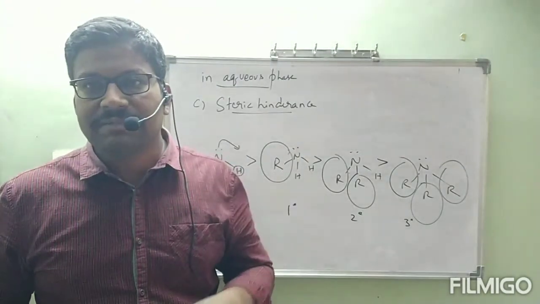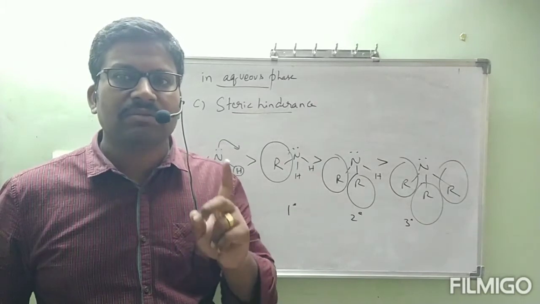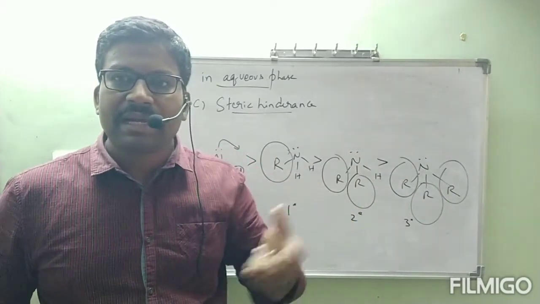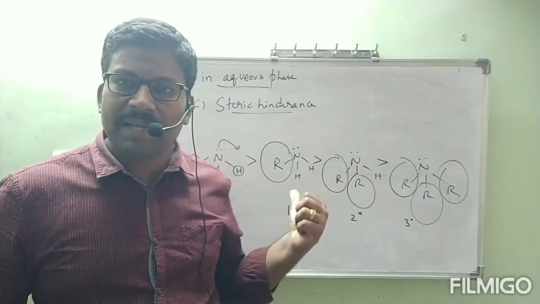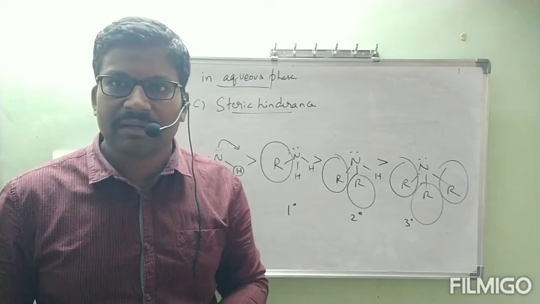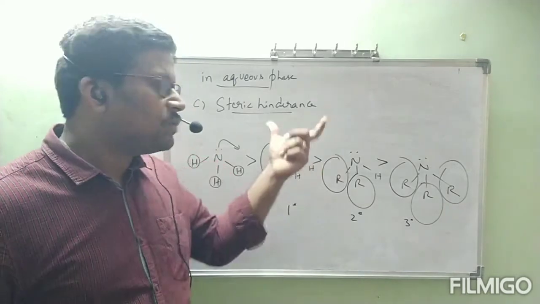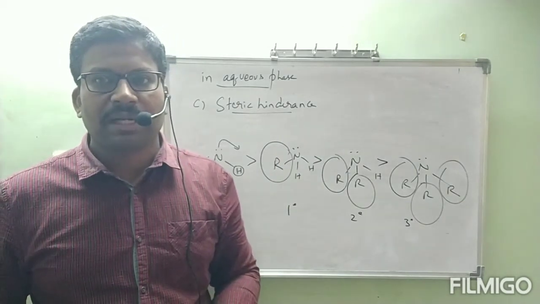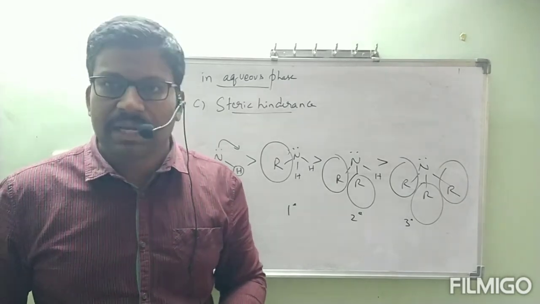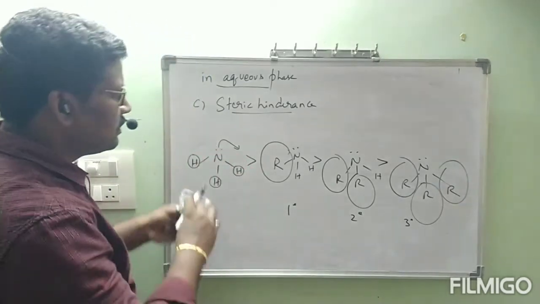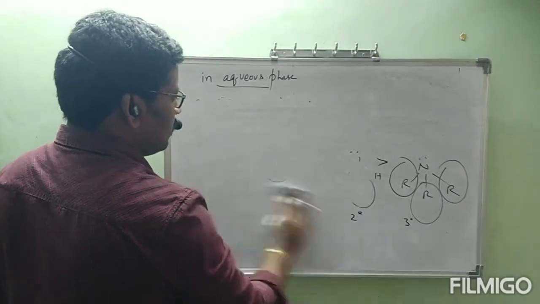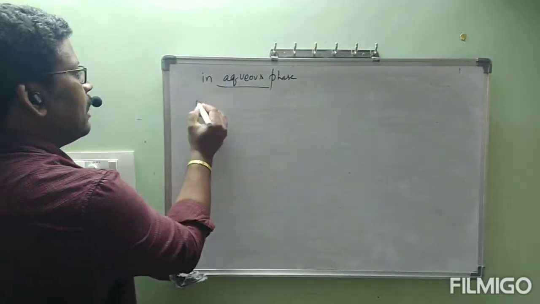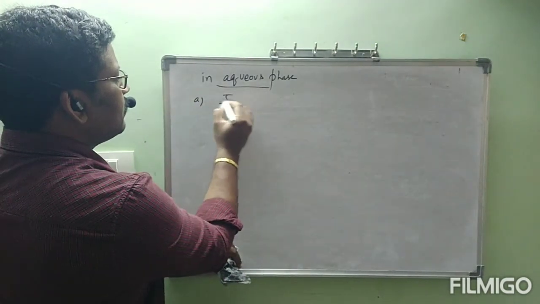As well as one more thing, the Plessey effect is also playing an important role. But in the gaseous phase these many factors are not there. In the gaseous phase we will consider only the Plessey effect. According to the Plessey effect, we are getting practical results correct. But in solution, only by considering these three, we are getting practical results correct. Okay, ma. Now finally the conclusion. One more time I will write the three factors and the orders followed. After that I will explain the particular order in particular alkyl amines. Okay? Let us see. First, A, according to the Plessey effect.